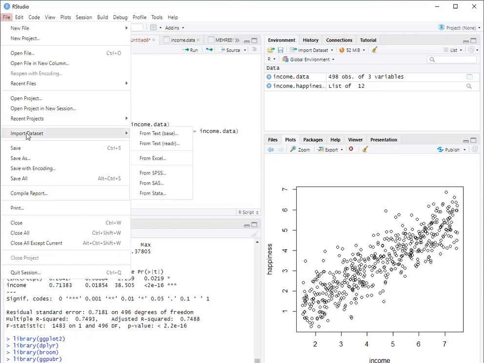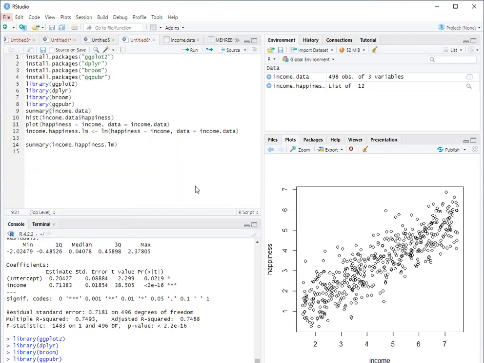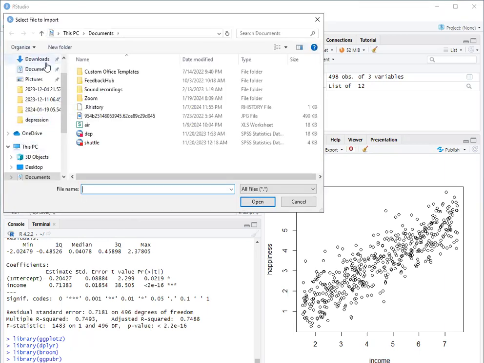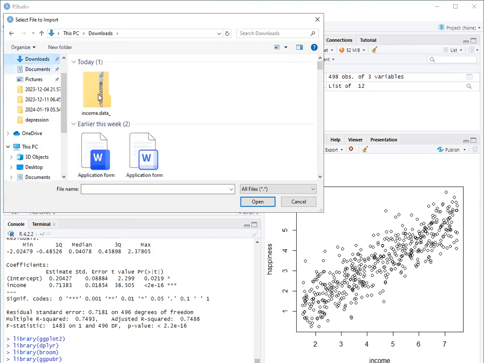If I import my data using the text base, which is in the original form, the file was in downloads, but it was in zip form. So R will not entertain this zip file. Rather than doing this, I will just copy and paste my file, which is a .csv file, on my desktop.